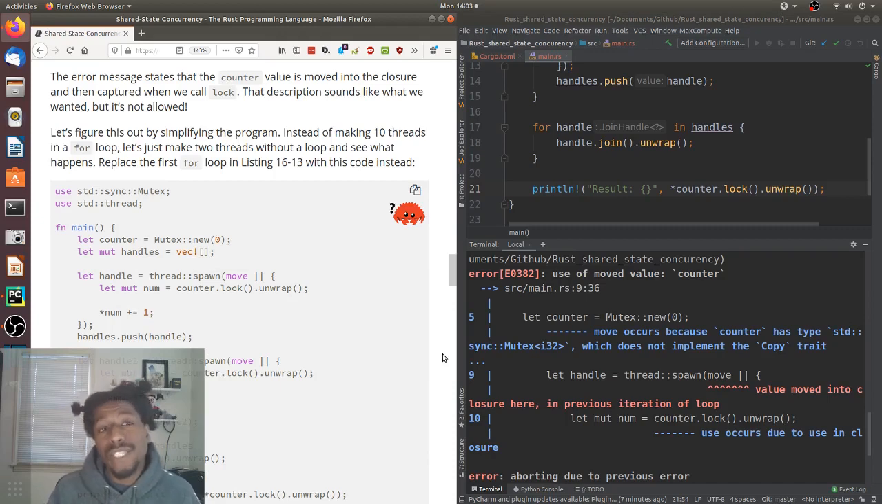The error message states that the counter value is moved into the closure and then captured when we call lock. That description sounds like what we wanted, but it's not allowed. Yeah, it shouldn't be allowed. Let's figure this out by simplifying the program. Instead of making 10 threads in a for loop, let's just make 2 threads without a loop and see what happens. Replace the first for loop in listing 16-13 with this code instead.